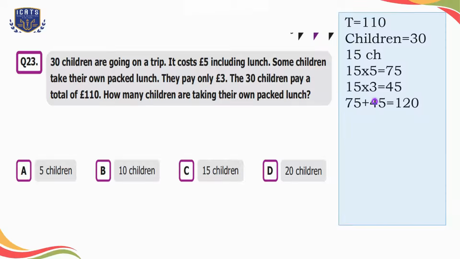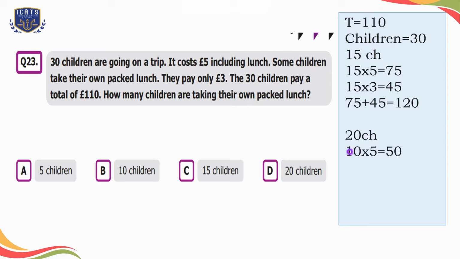So it means this estimation is wrong. Let's suppose there were 20 children who brought their own lunch and 10 children who paid for the lunch. So the students who paid for the lunch, they will pay £5. So 10 fives are £50.